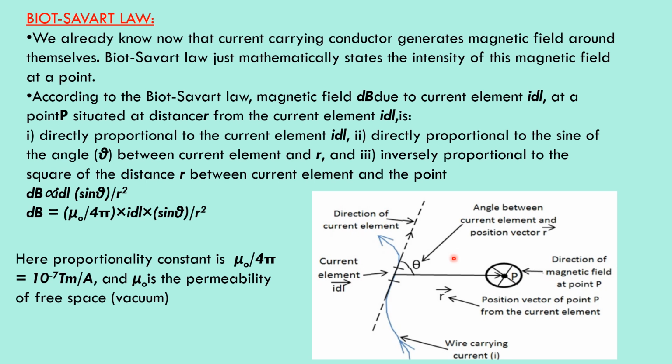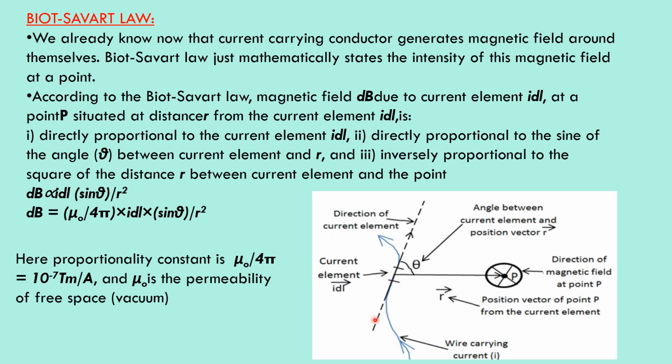According to this law, consider a point P near the conductor, otherwise the conducting wire. How much magnetic field will be experienced at the point P, how do we calculate it? But if you consider the full length of the conducting wire, it is impossible to calculate the effect of the magnetic field at the point P. For our convenience, we consider a small portion of the length, which is indicated by the current element dl.